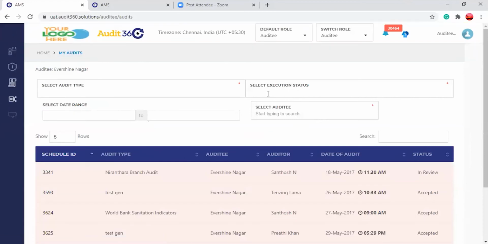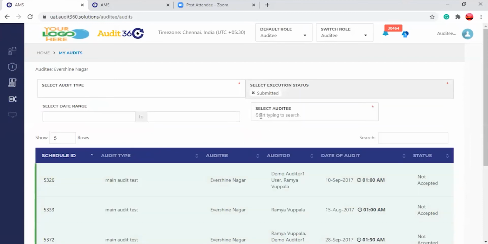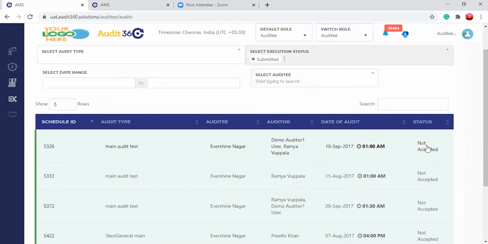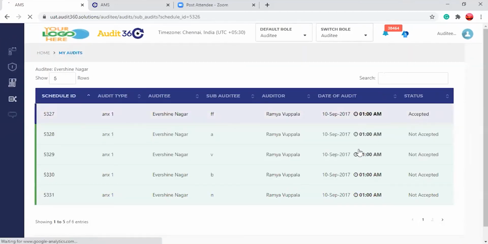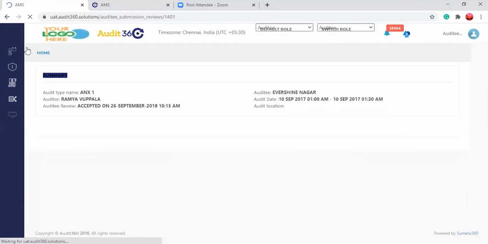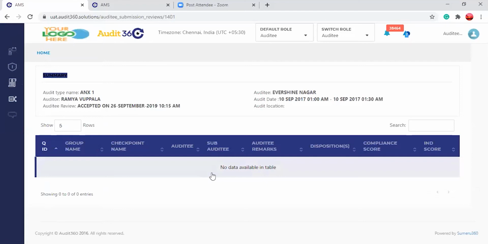Okay, so now I'll show you how to do the bulk finalization. See, there is one more thing also which is there: when you have not eliminated the auditee sign off, whether there are compliances or non-compliances, you have to give a sign off.